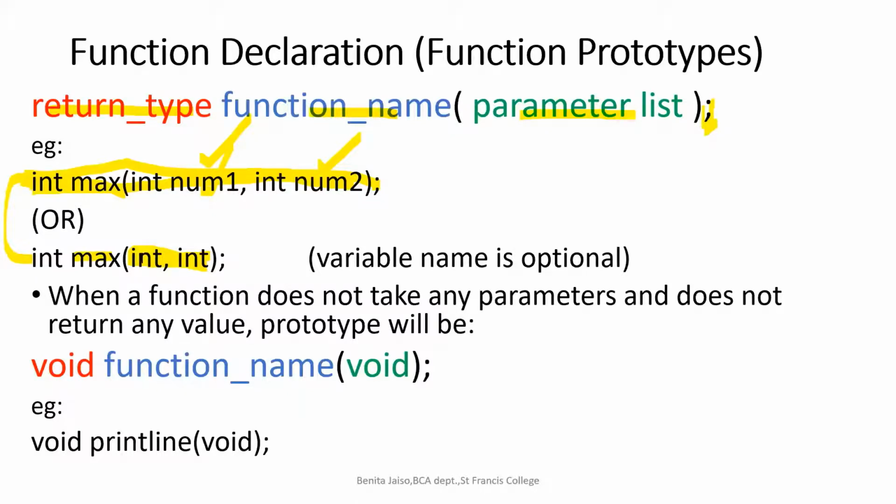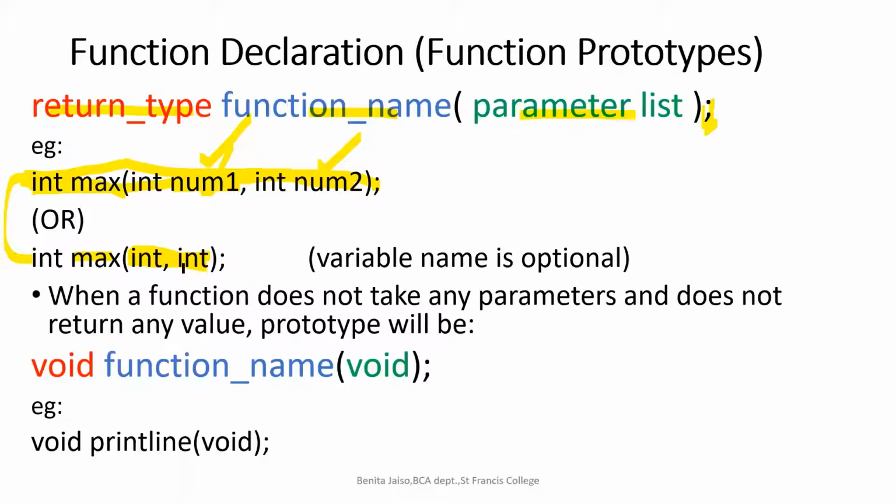But you have to understand that even if you are not mentioning the name of the argument, it is correct. Got it? So the variable name is optional. You can just mention the expected data type of the arguments. So you can either mention it with a variable name or without a variable name, but the data type is mandatory.